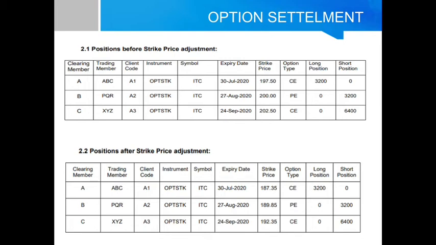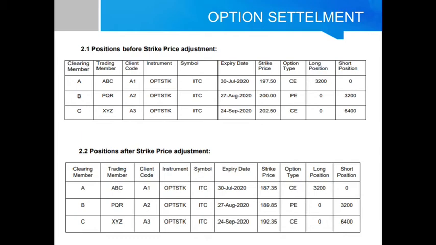So in the same table 2.1, trading member ABC, client A1 holds an option position of ITC July expiry 197.50 call and 3,200 long position. So what will happen after strike price adjustment?